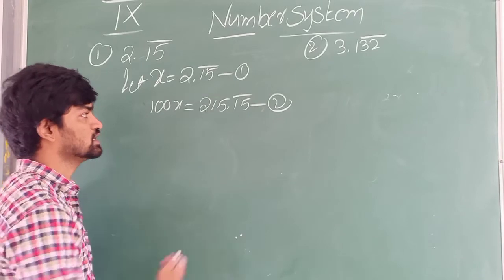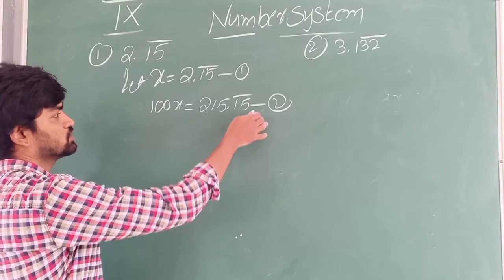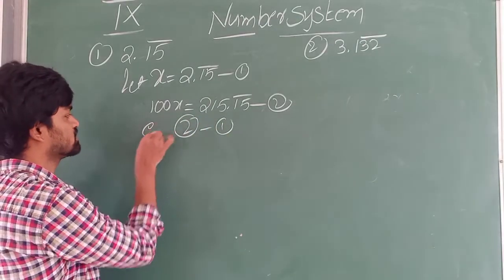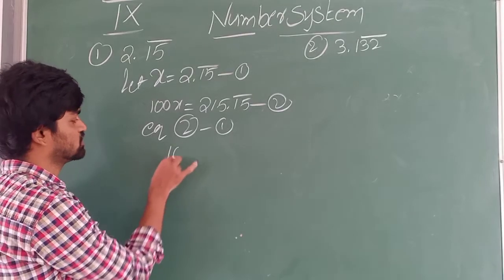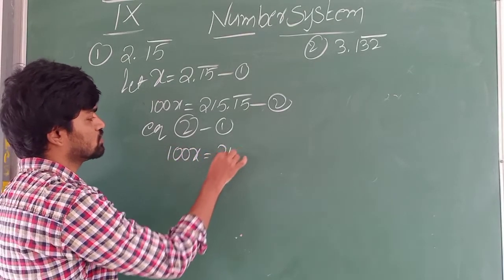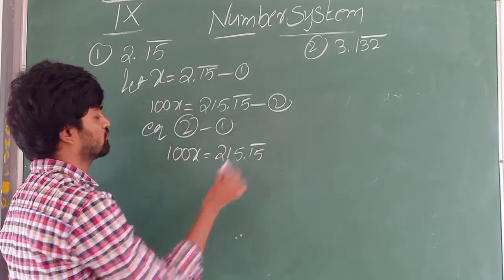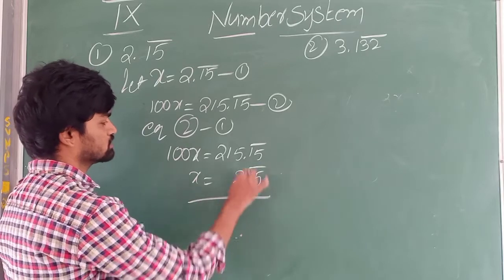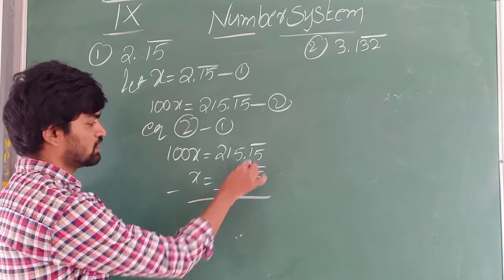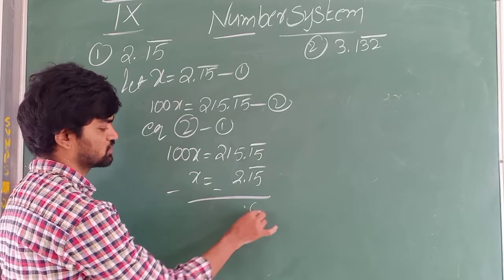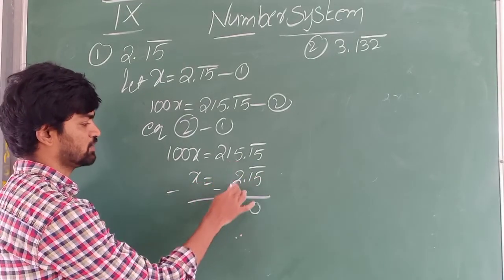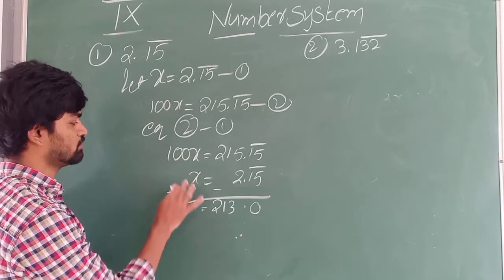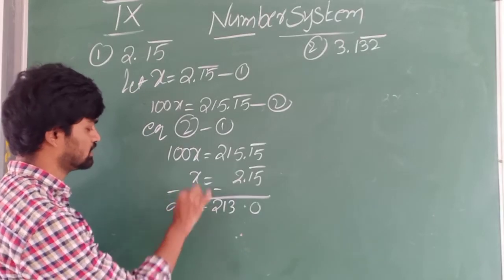See here, equation 2 and equation 1 we got. Just do equation 2 minus equation 1. What is equation 2? 100x is equals to 215.15 bar. x is equals to 2.15 bar. See, after decimal I am subtracting. After decimal point both are the same terms, so we will get 0. Now 215 minus 2, that is 213. 100 minus 1, 99x.